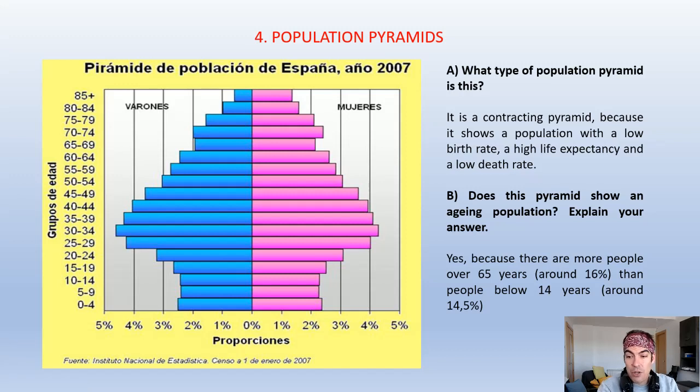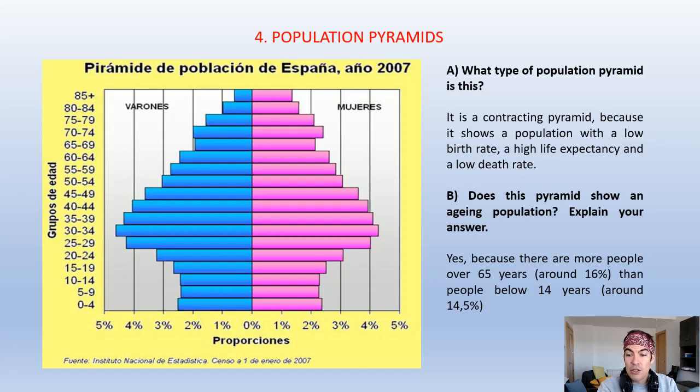Does this pyramid show an aging population? Explain your answer. Yes, you have to remember that an aging population is the population who have more people over 65 years old than below 14 years old.